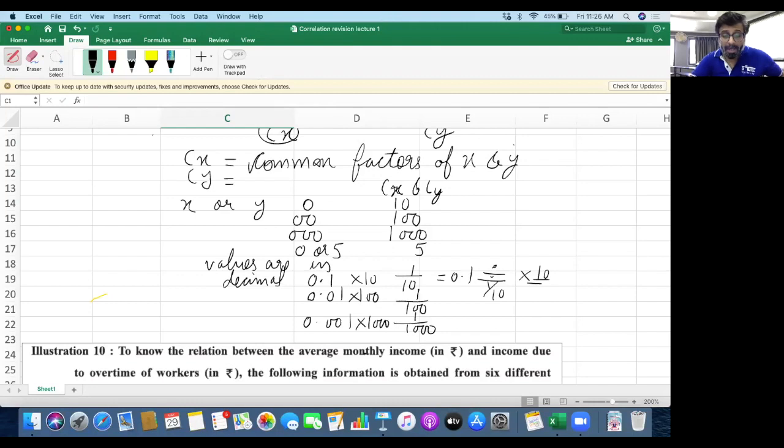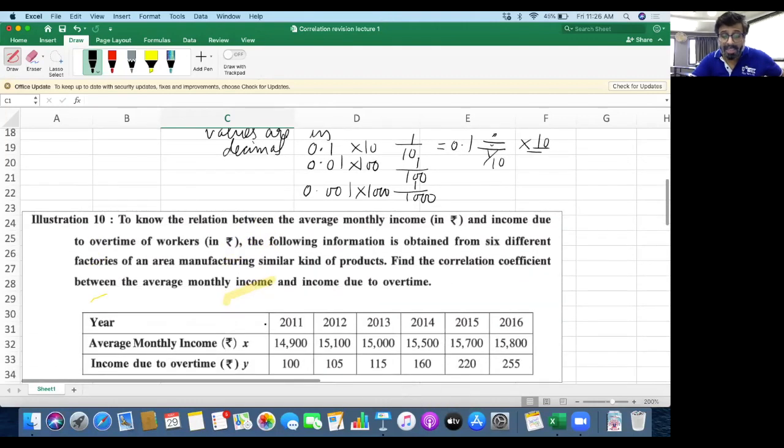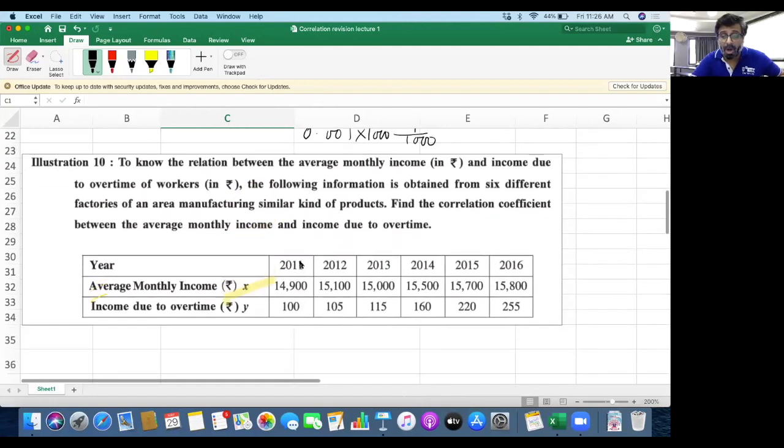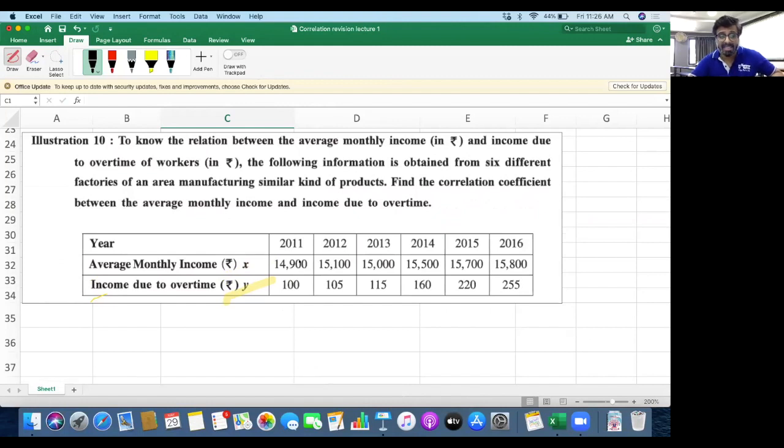Okay, so all of you take out illustration 10 of your textbook. No one should be doing this scratching on the screen, please. You are not small kids, so don't do that. All of you take out illustration 10 of your textbook, or else it's visible on the screen also. All of you can see this illustration 10 on the screen. Yes, sir. Okay, now see illustration 10. Those who are taking it out, I'll give 1 minute time, then we read the question. No scratching on the screen, please.